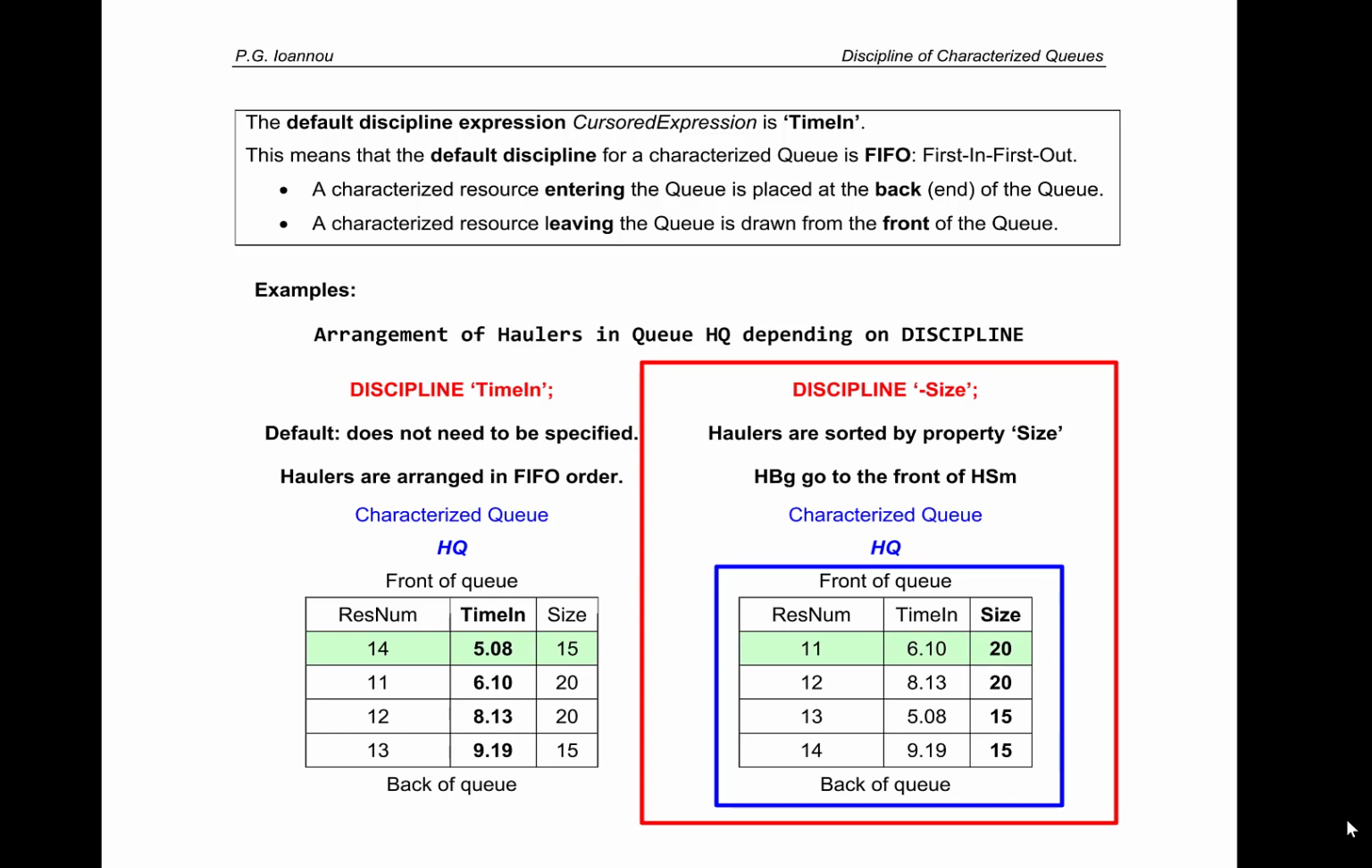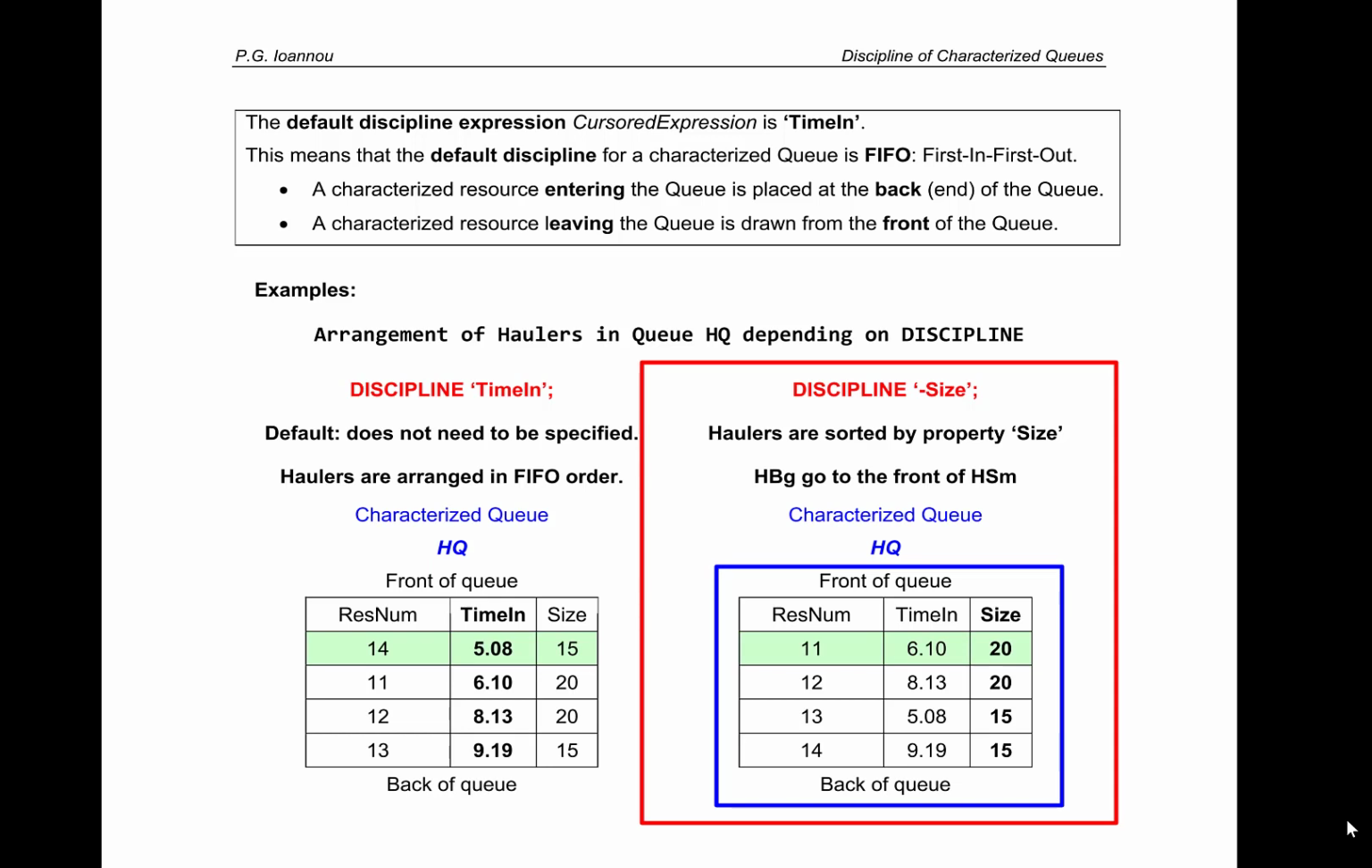Notice that within each size, the haulers are sorted by their time in. That is, the first hauler of size 20 has a time in of 6.1, which is smaller than the time in of the second hauler of size 20, which is 8.13. So within each size, the haulers are sorted again in FIFO order, first in, first out.